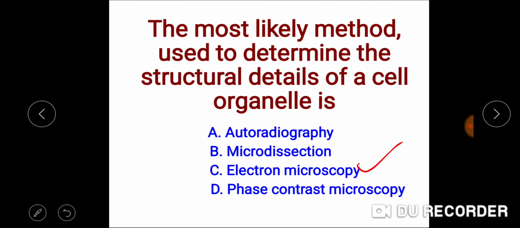Phase contrast microscope, as we know from the previous question, is an optical microscope used to study living cells, but not the cell organelles, because this phase contrast microscope does not possess a high resolving power. So the correct answer to this question is electron microscope.